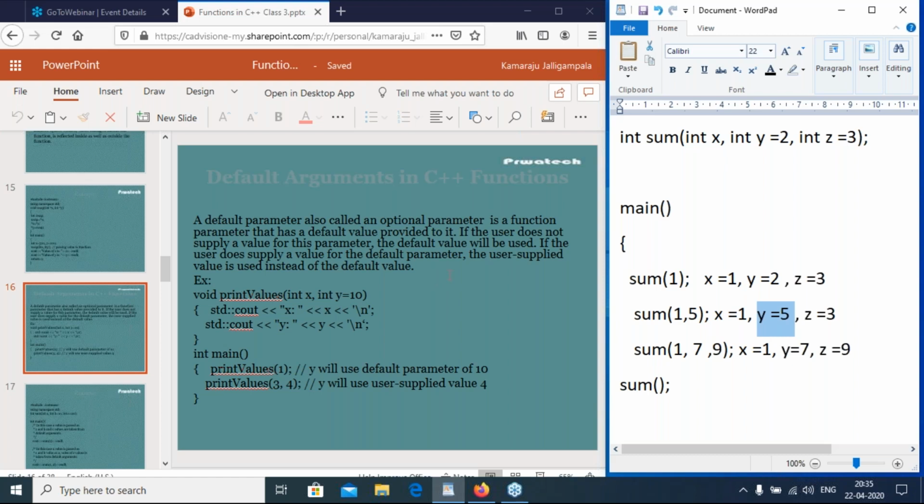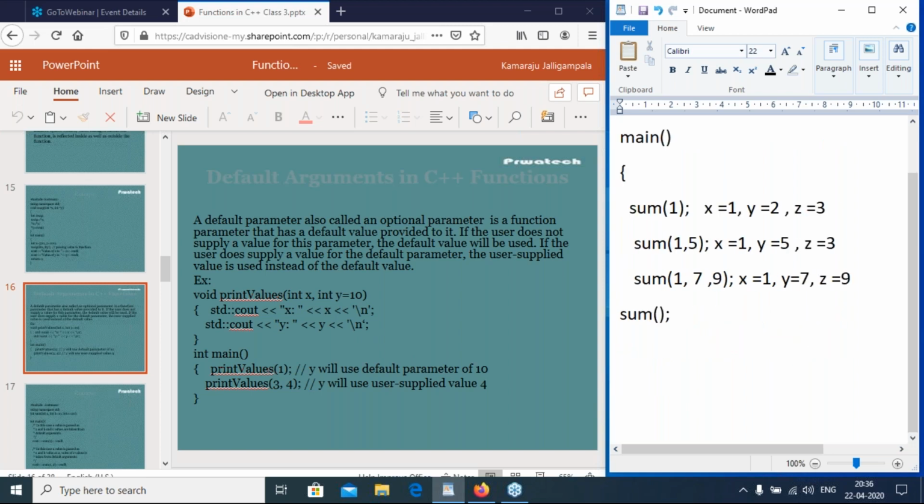See the example. The program starts with main. Print values is the function name having two parameters, one is an integer and another is a default parameter, and returns nothing.